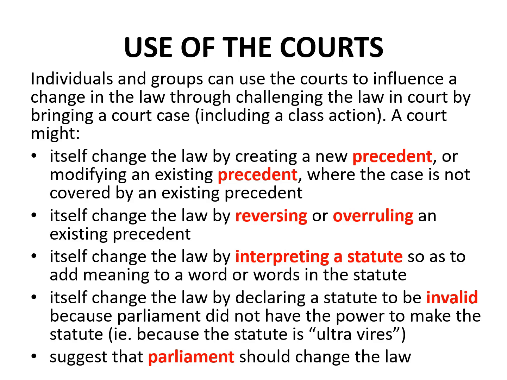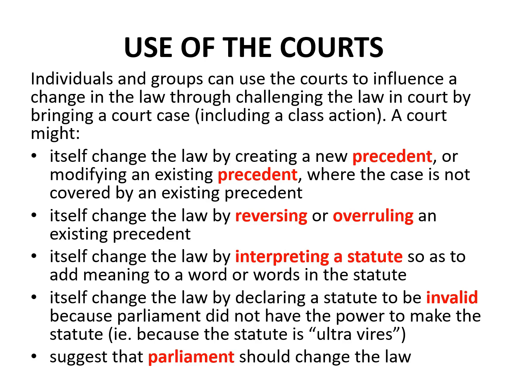A court will declare a statute to be invalid where the court decides that Parliament didn't have the power to make the statute. That is, the court decides that the statute was ultra vires, or outside the power of Parliament to make. So, for example, we've previously looked at cases in which the High Court has declared a law made by Parliament to be invalid because that law breaches the Constitution.